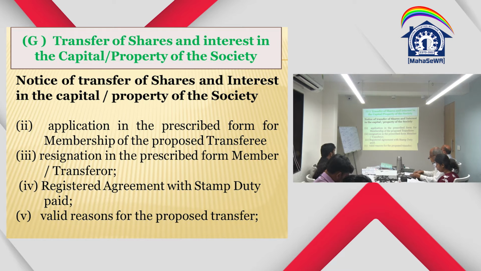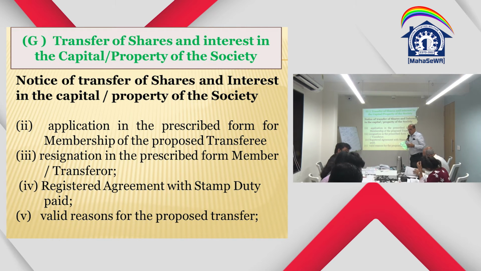Then, resignation in the prescribed form by the member or transferor. So there is a resignation letter also to be submitted, because not only does he have to transfer, he has to give a resignation letter also, which is given in the bylaws. Can you see the resignation letter? Yes, Appendix 13, form of notice of resignation of membership of the society by the member. So a resignation letter also has to be given. It also says, I desire to withdraw from the society and therefore give my notice of 3 months of intention to resign from the membership as required under bylaw number 27A of the society.